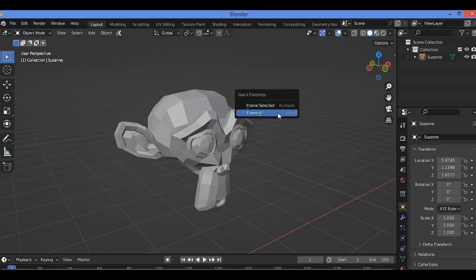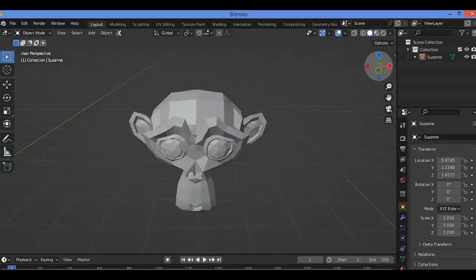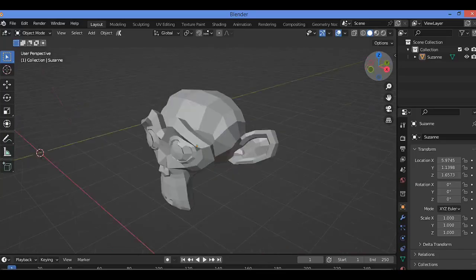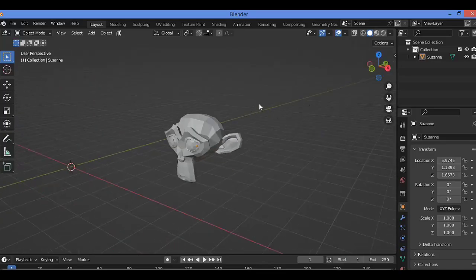Hit the Q button, then you can Frame All or Frame Selected. This is just Frame Selected. By hitting Q, and you can Frame All like this, and as shown here in this tutorial.